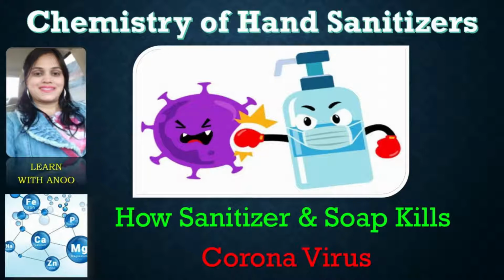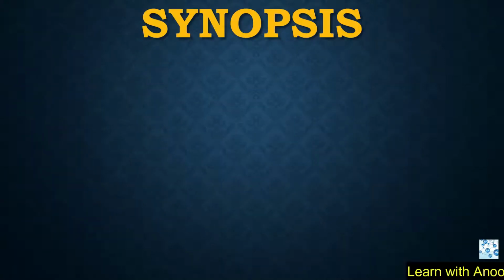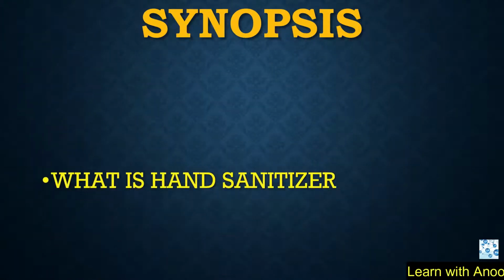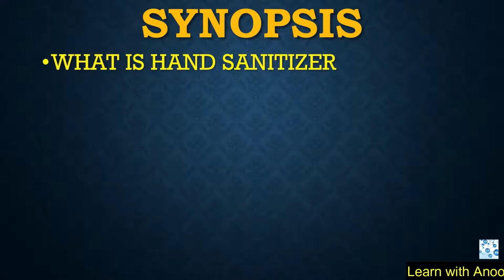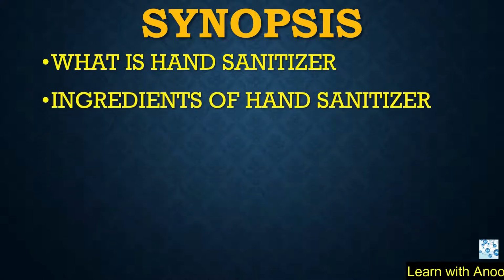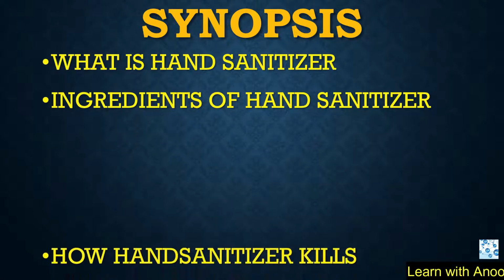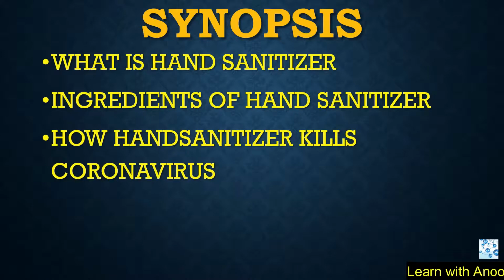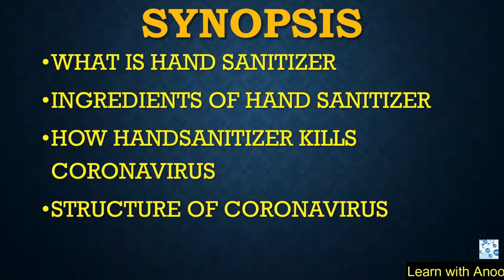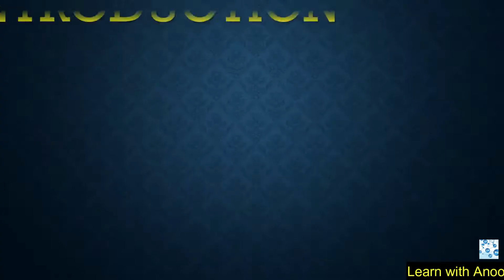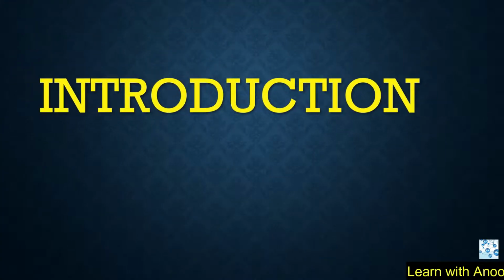For proceeding with the definition of hand sanitizer, let's learn the synopsis of this video. In this synopsis, we will discuss what is hand sanitizer, what are the ingredients of hand sanitizer, how it kills the coronavirus, structure of coronavirus, and finally the conclusion. Now learn the concept of hand sanitizer.